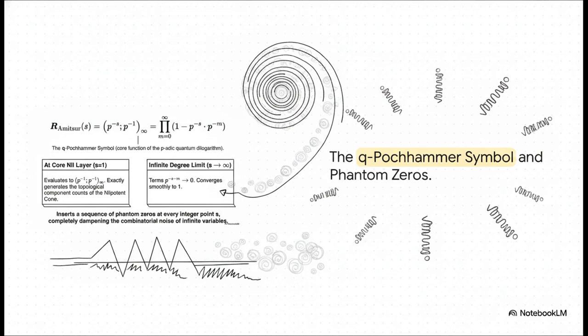And through Euler-Maclaurin regularization, this standardized product becomes the q-Pochhammer symbol, which is the absolute core of the p-adic quantum dilogarithm. I love this part. It's incredibly elegant. It injects a sequence of phantom zeros at every integer point s. These act like mathematical shock absorbers to completely dampen all that combinatorial noise.